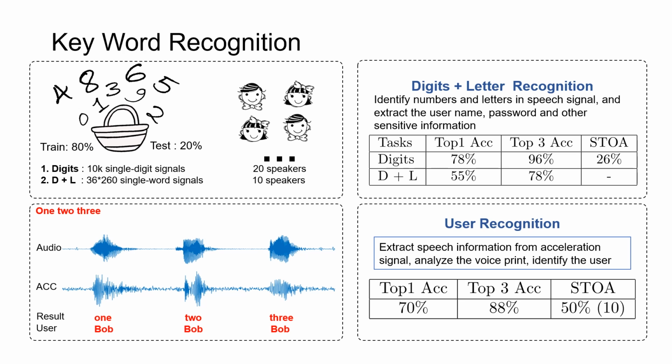We then use the accelerometer measurements to predict the voice signal played by the smartphone speaker. We can see that our model achieves 78% accuracy in recognizing 10 digits and 55% accuracy in recognizing 10 digits plus 26 letters. It can also achieve 70% accuracy on recognizing 20 speakers.